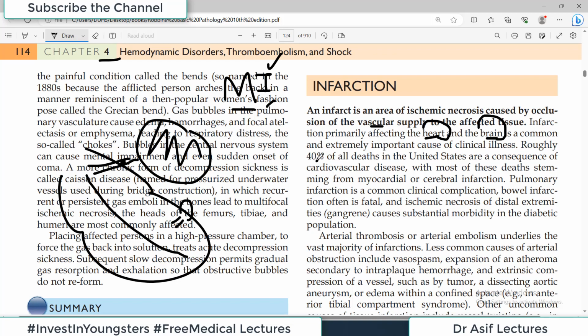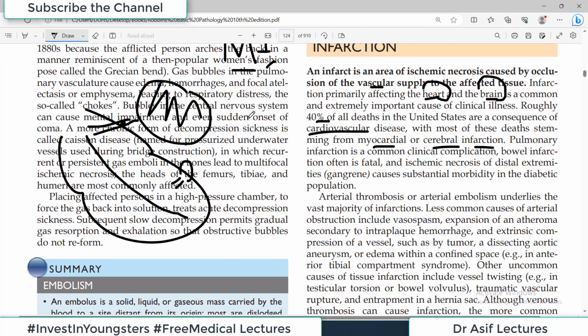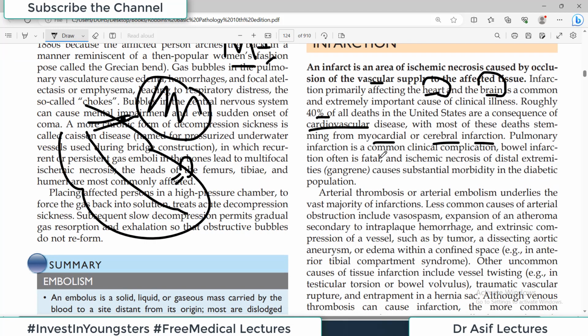Roughly about 40% of all deaths in the United States are a consequence of cardiovascular diseases such as MI, with most of these deaths stemming from the myocardial or the cerebral infarction. Very important. Brain में infarct या heart में infarct. Pulmonary infarction is also common and it's a clinical complication. Bowel infarction, part of a small intestine or large intestine, that can also be fatal. Ischemic necrosis of the distal extremities such as gangrene.